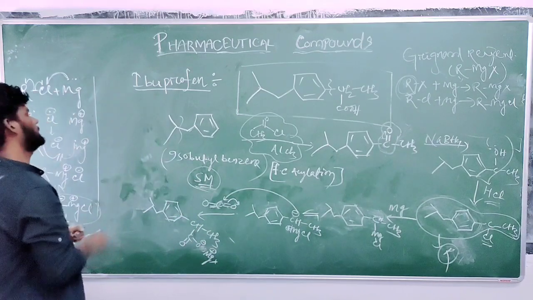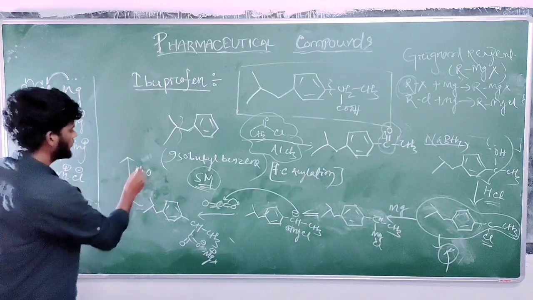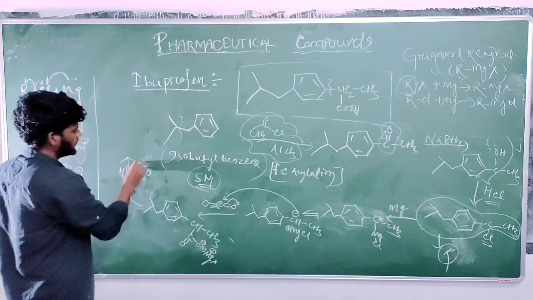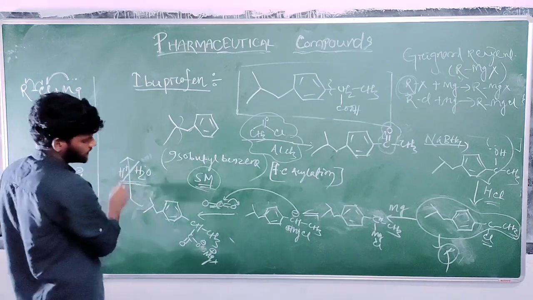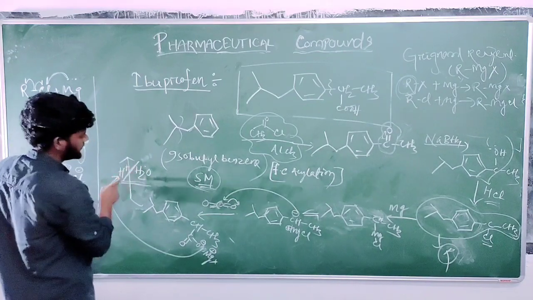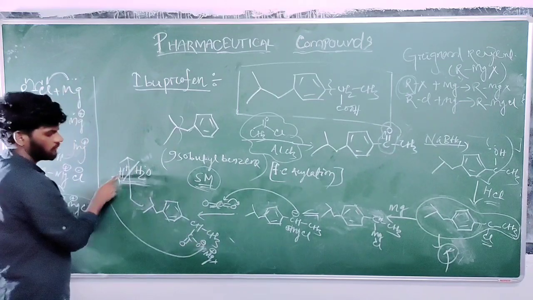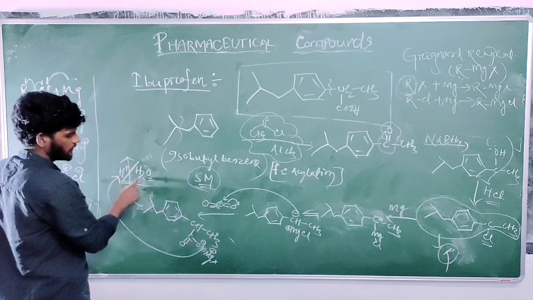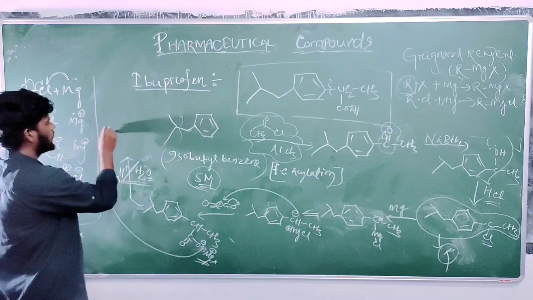Okay. To this, if you give water, what? Water molecule, just hydrolysis. So H plus, water, a small amount of acid in water, that is dilute acid. Either you can give simple water or dilute acid. So O minus will take that single hydrogen. So then what will be left? OH minus from water. OH minus will be taken by MgX plus and O minus will take that hydrogen. Then what will it form?